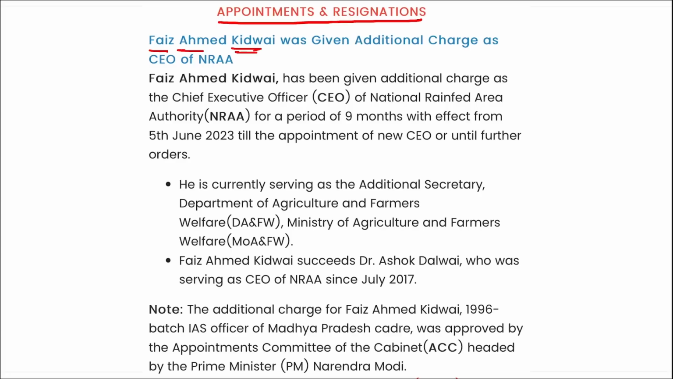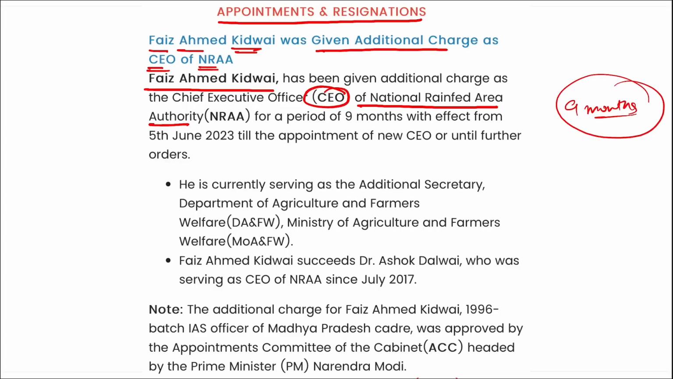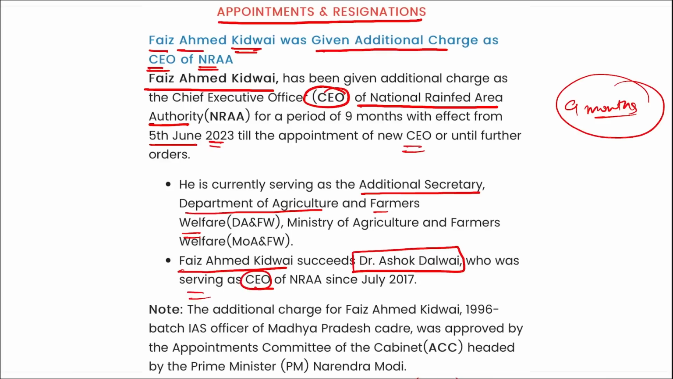Next is appointments and resignation. Faiz Ahmad Kidwai was given the additional charge as the CEO of NRAA. He has been given the additional charge of the CEO of the National Rainfed Area Authority, right? He has been given this additional charge for 9 months, effective from 5th of June 2023 till the appointment of a new CEO or any further orders. Right? Currently, Faiz Ahmad Kidwai is serving as the Additional Secretary in the Department of Agriculture and Farmers Welfare, and he has succeeded Dr. Ashok Dalwai, who was serving as the CEO of NRAA since July 2017.